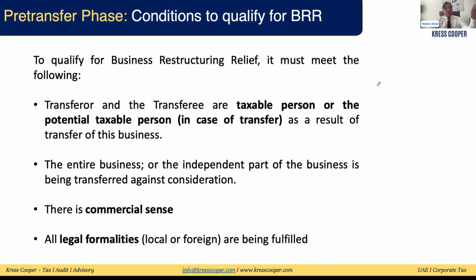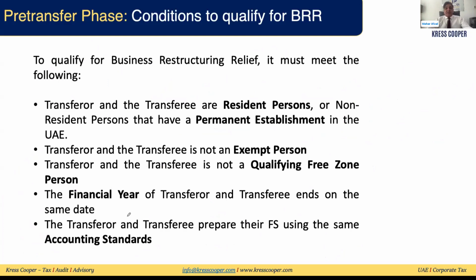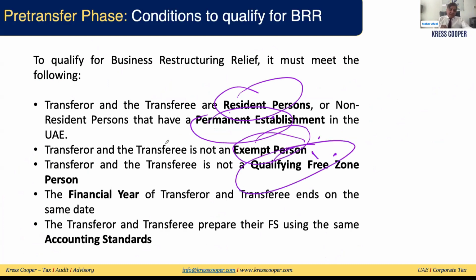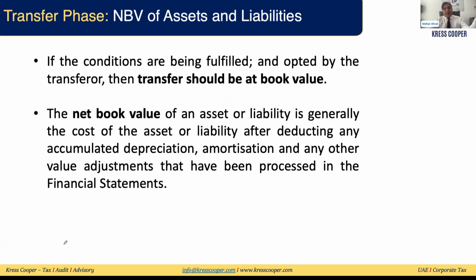In the pre-transfer phase, we discussed that the taxable persons are the resident persons or PE of the non-resident person, and the entire business or an independent part of the business is being transferred. There is a commercial sense, and all legal formalities have been satisfied. Transferor and transferee are resident persons or PE of a non-resident person. None of them is exempt. None of them is a qualifying presumed person. They both have the same financial year and both are applying the same accounting standards. These are the prerequisite eligibility criteria.